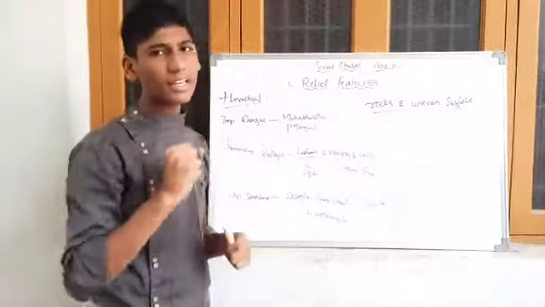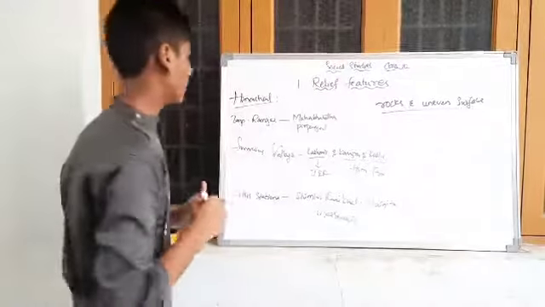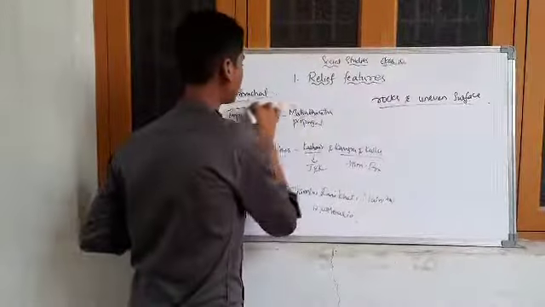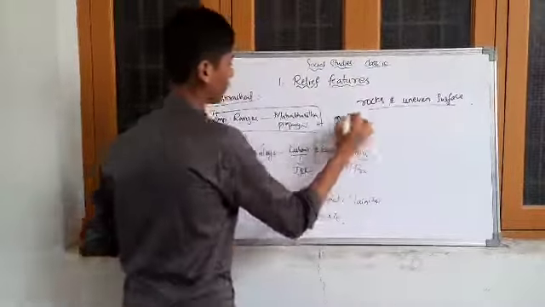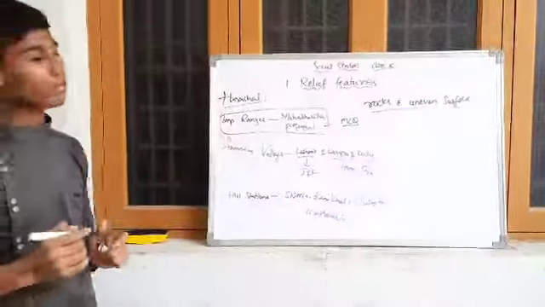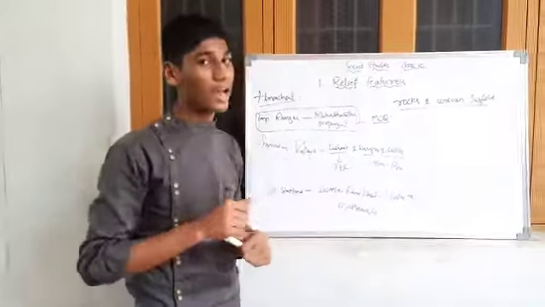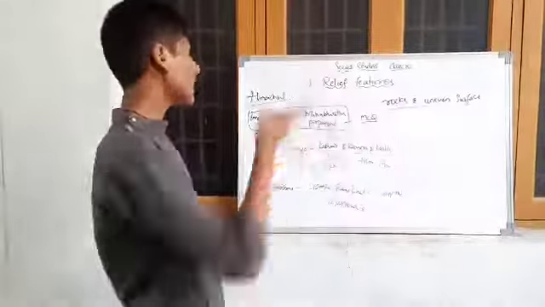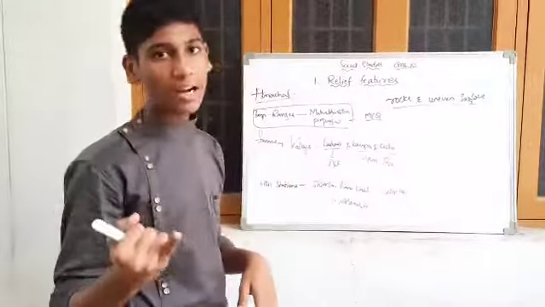Some of the important ranges in the Himachal are Mahabharata and Pirpanjal. These come in multiple choice questions, so you have to remember them, or they may come as one mark questions. What are the important ranges in the Lesser Himalayas? Mahabharata and Pirpanjal.